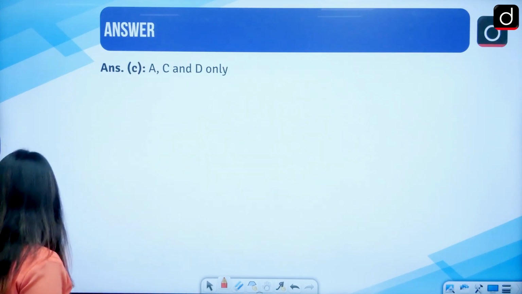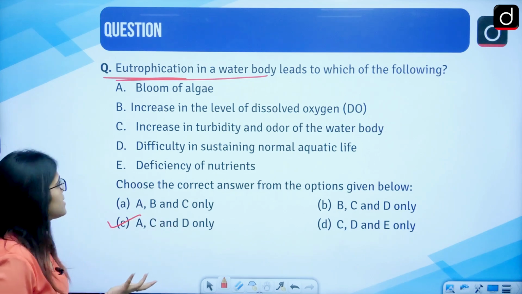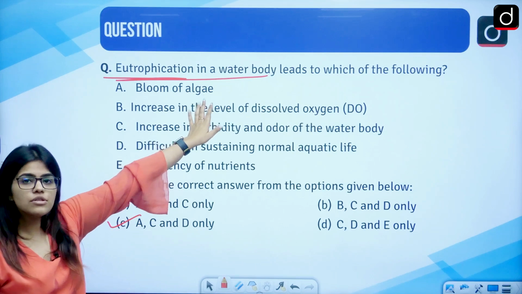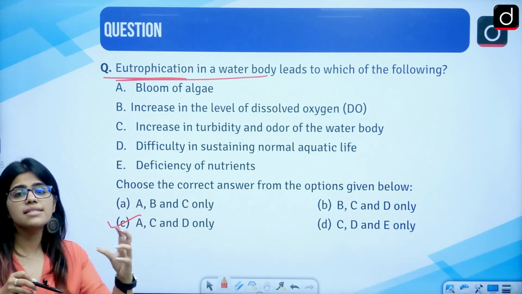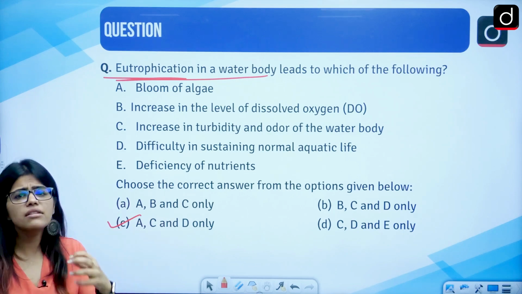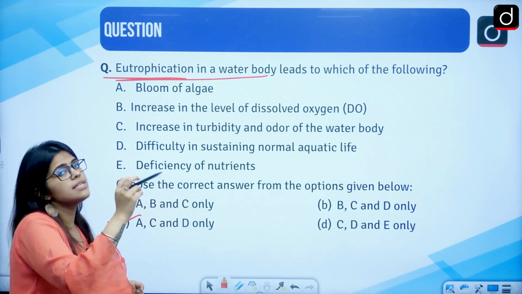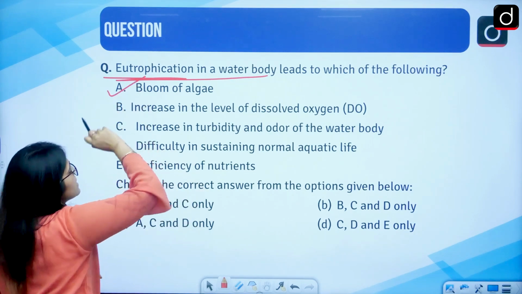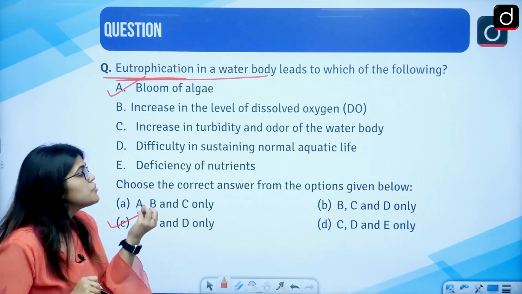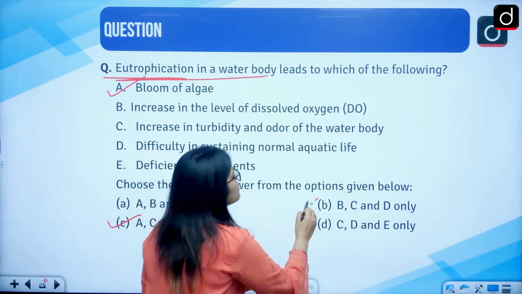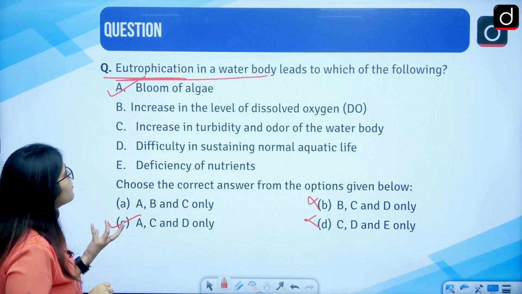The answer is C. That means A, C and D are correct. Let us see how. Of course I told you eutrophication means that there is an excess amount of nitrates, phosphorus and other nutrients present there. This will in turn increase the growth of algae. So A is definitely correct. So wherever option A is not present, you can strike those out. So this is one way that can be done. Another, let us read further.